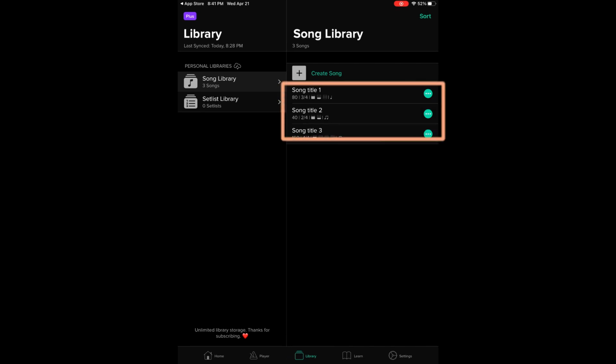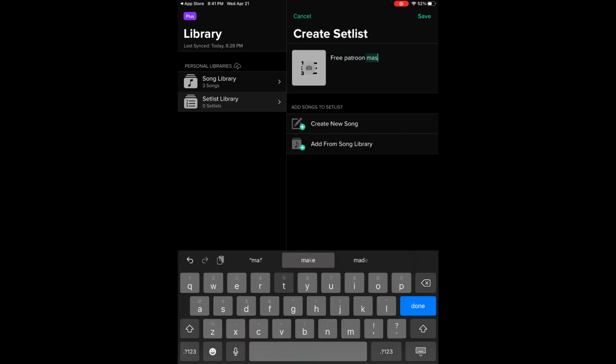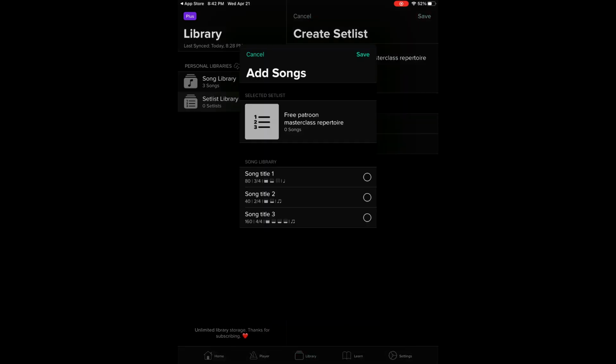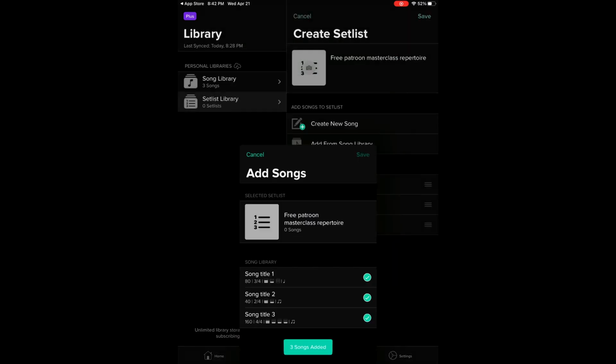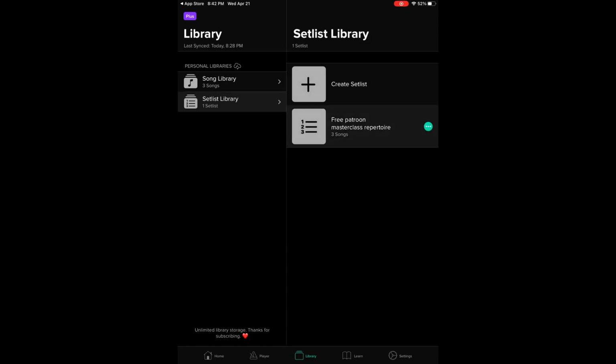Let's create 2 more so we can group them into a set list. To create a set list, hit the plus button, add a name, and add song. This will automatically take you to your song library, from which you can add the songs you've added. And that's it, you now have a stored setlist you can use to practice.